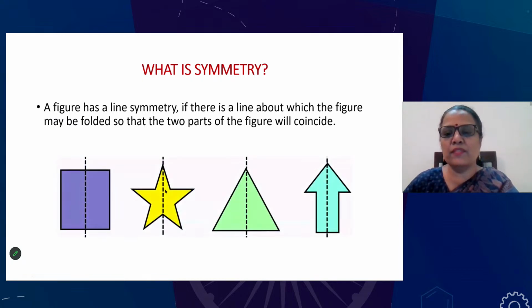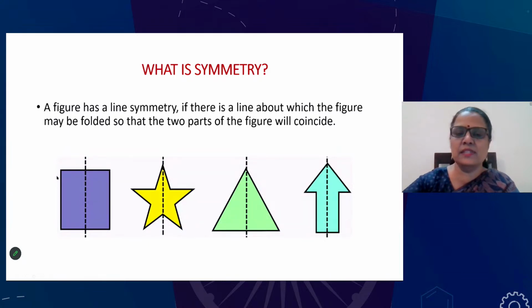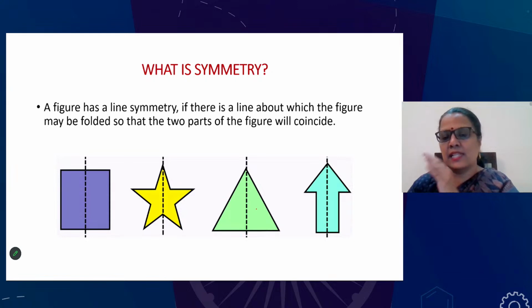So let us see some of the figures here. So look at these figures here. You can see this is a rectangle, and there's a star, there is a triangle, there is an arrowhead. So here at least you can see one line of symmetry, and when you fold it along that, you will see that the edges are superimposing one on top of the other.